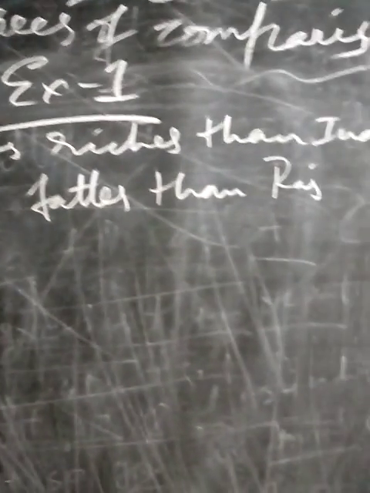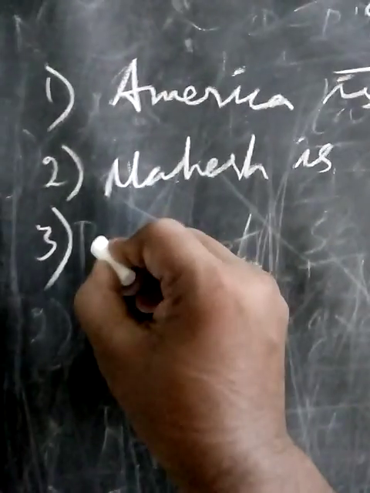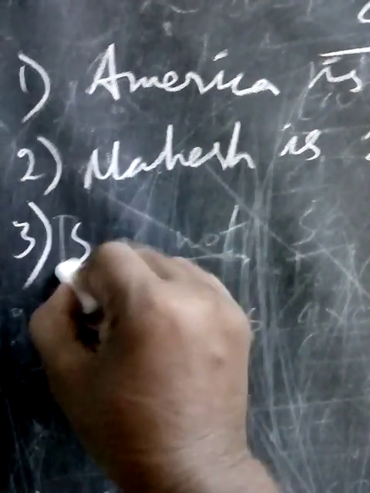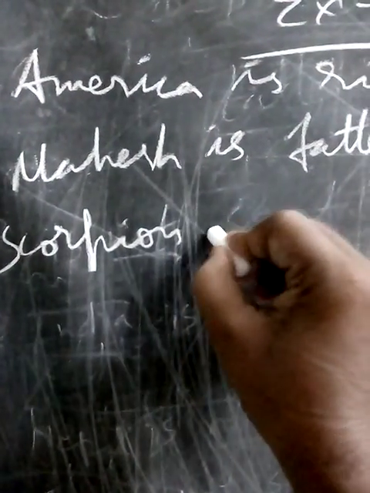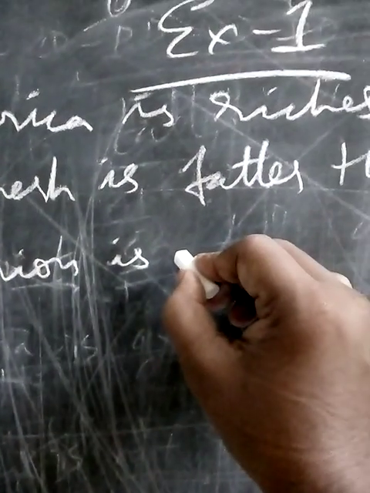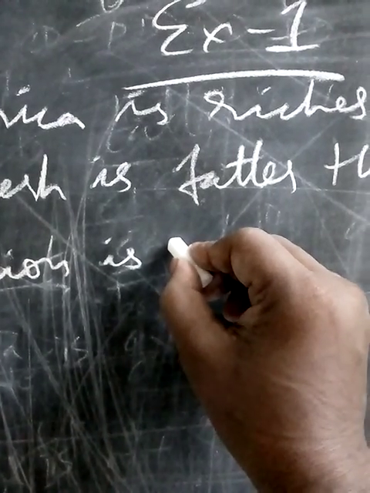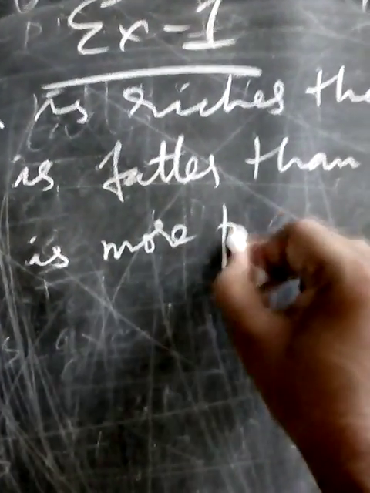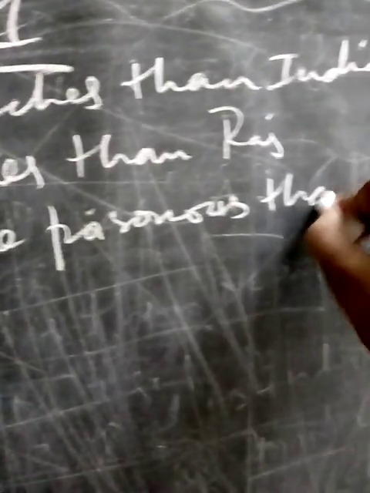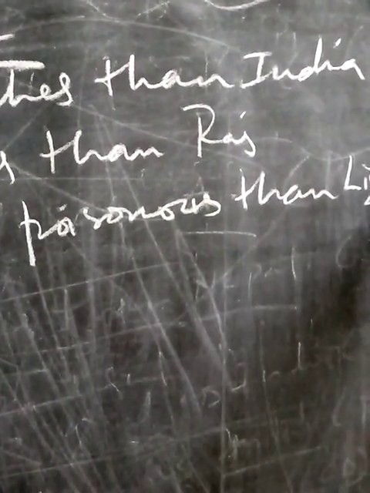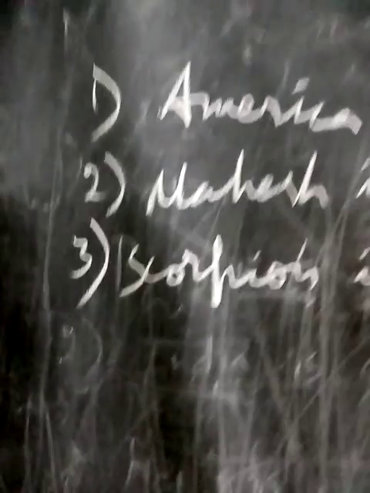Next one. Scorpion is more poisonous than lizard.